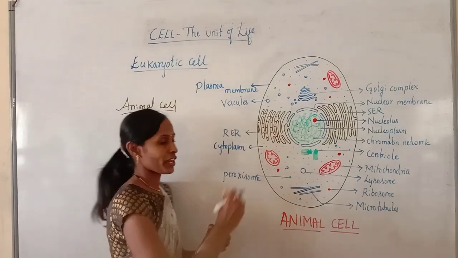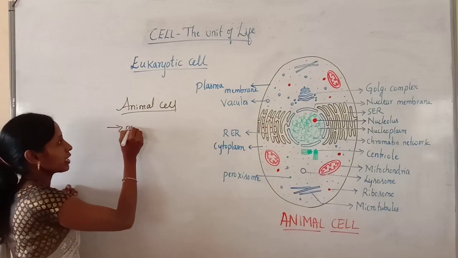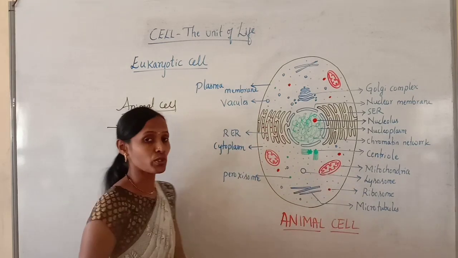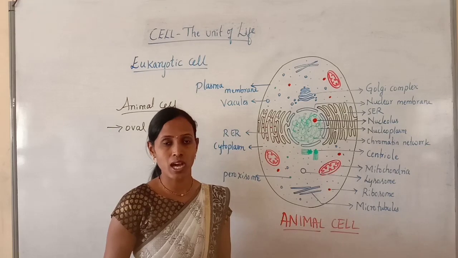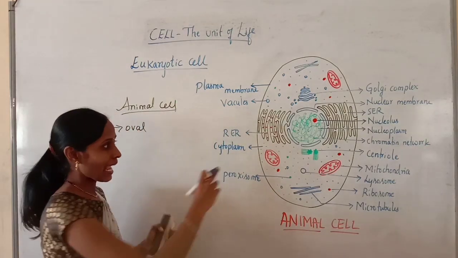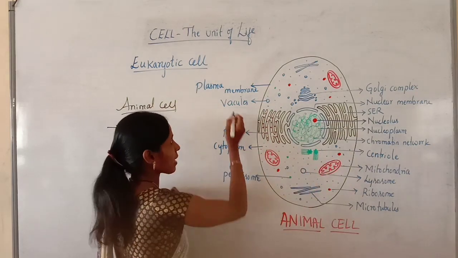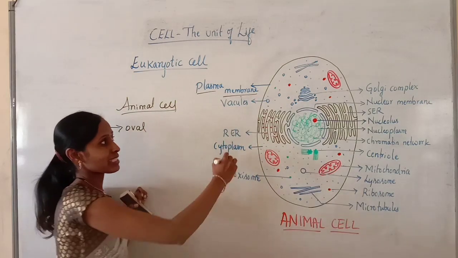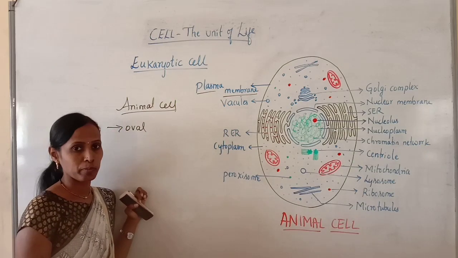Firstly, look at the shape of the animal cell. Here the shape of the animal cell is usually oval, but in the case of a plant cell it is either hexagonal or polygonal. The animal cell is bounded by a plasma membrane as its outermost boundary, and here the cell wall is absent.